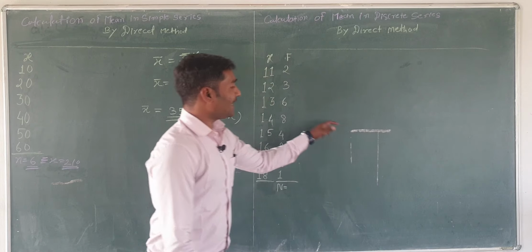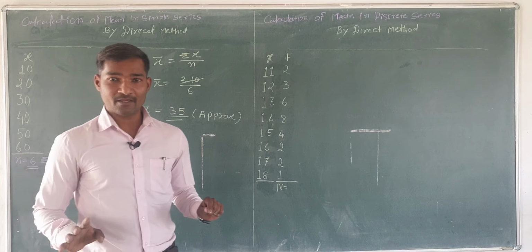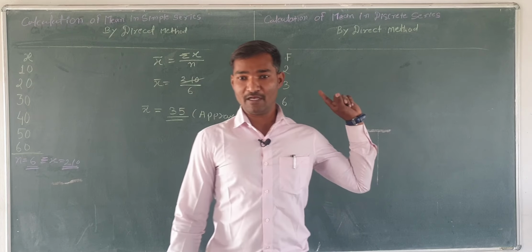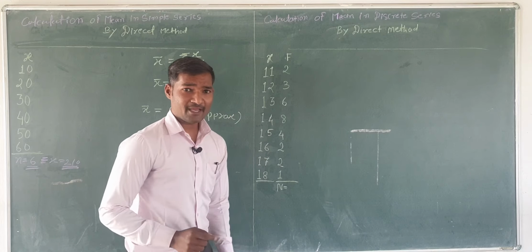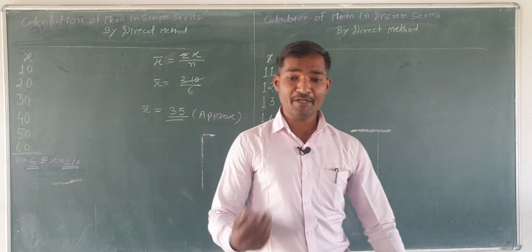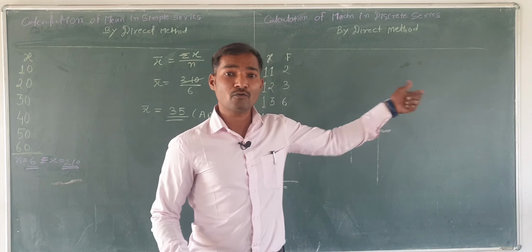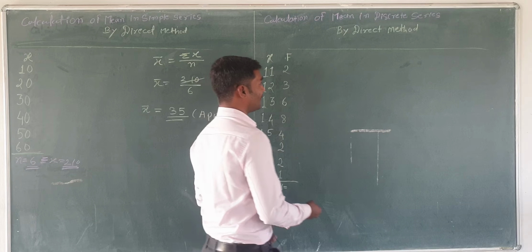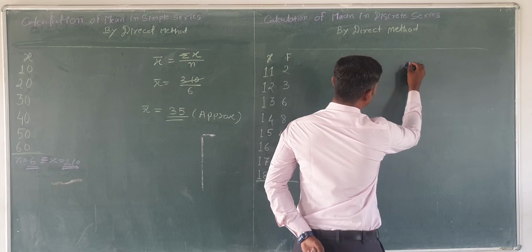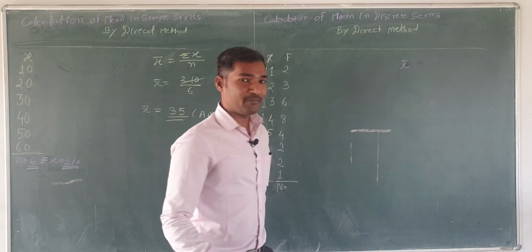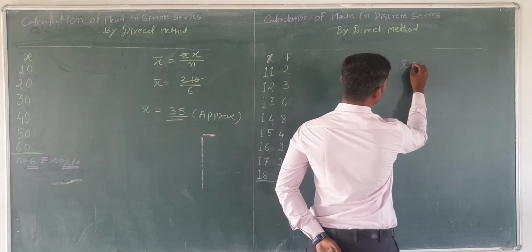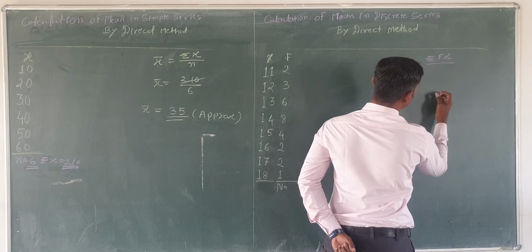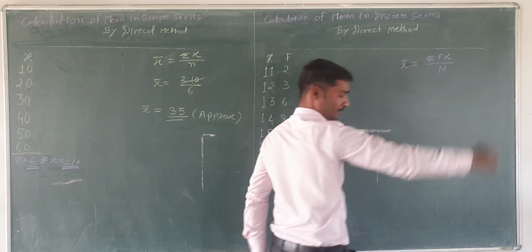Okay, so in the direct method there is also a formula. Whenever we are going to solve any statistical problem, there is a formula. So we will write down the formula first. Why? Because we see the notation and we will know what we have to calculate. So the formula is x bar, also called the arithmetic mean, x bar equals summation of fx divided by capital N.